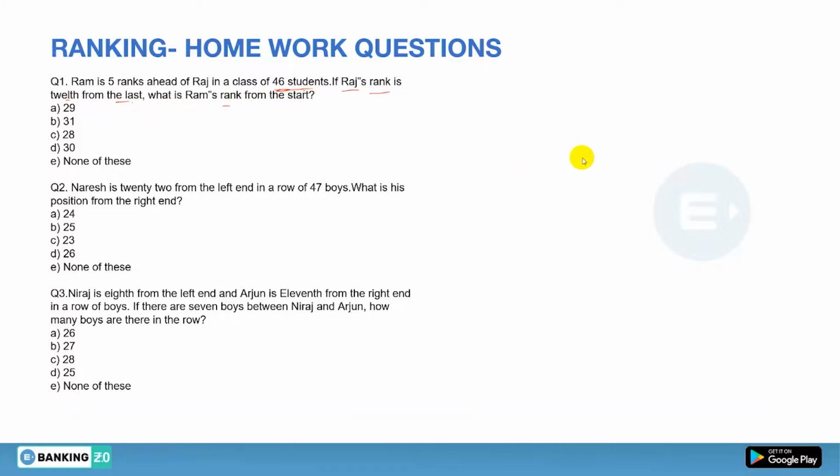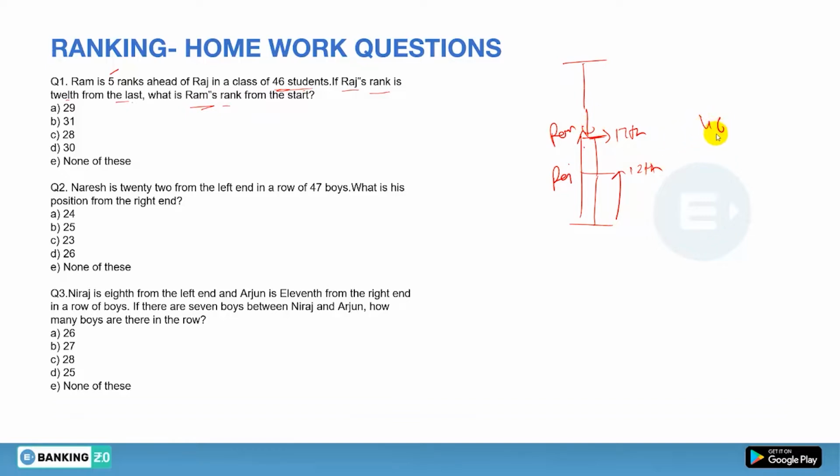So the total is 46, Raj's rank is 12th from the last, and Ram is 5 rank ahead. If this is Raj, then Ram is here, 5 ranks ahead, which means from the bottom Ram will be at the 17th position, yes or no? What we have to find is Ram's rank from the start.